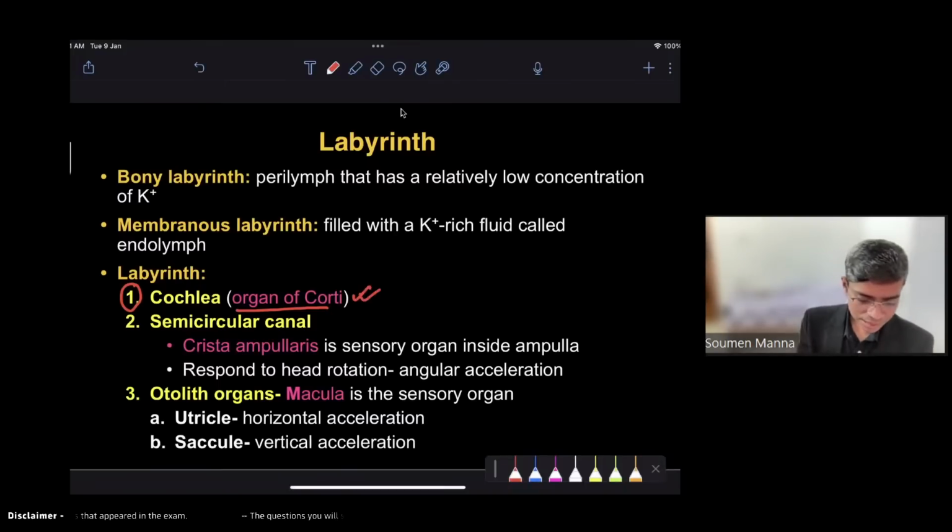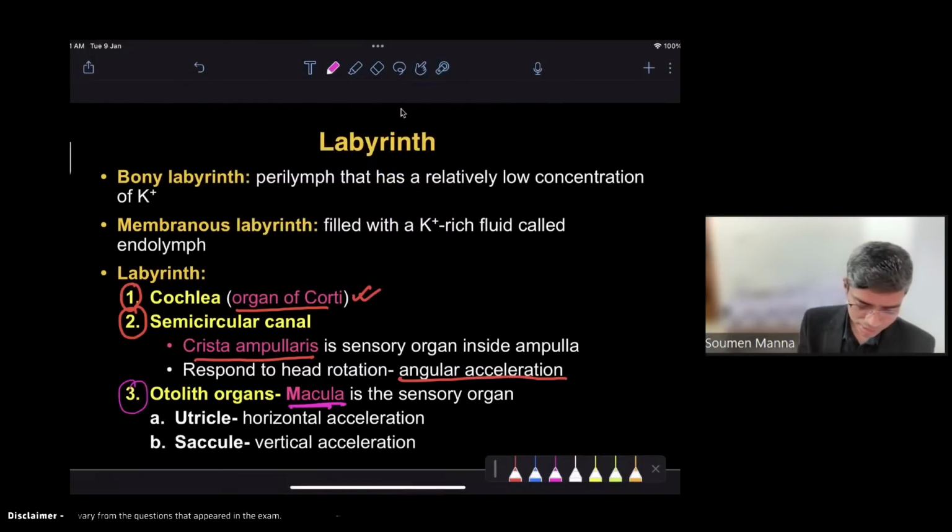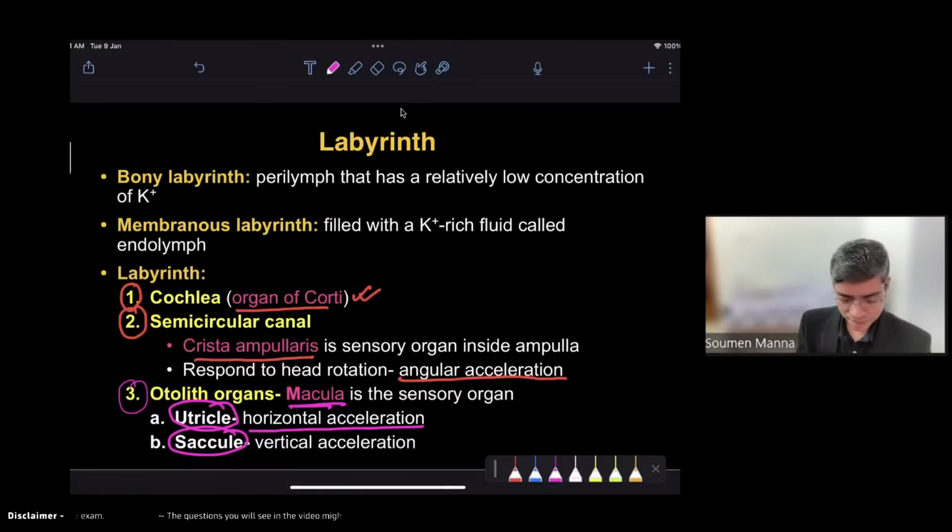In the semicircular canal, the crista is the sensory organ, responsible for angular acceleration. And the otolith organ contains a sensory receptor known as the macula, present inside the utricle and saccule. The utricle is responsible for horizontal acceleration and the saccule for vertical acceleration.